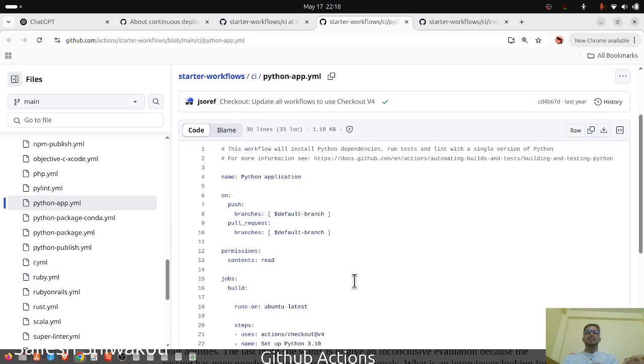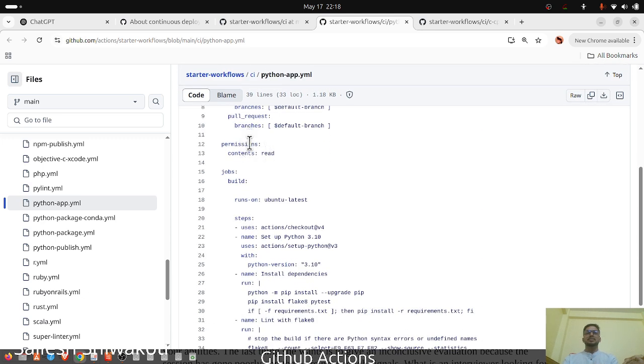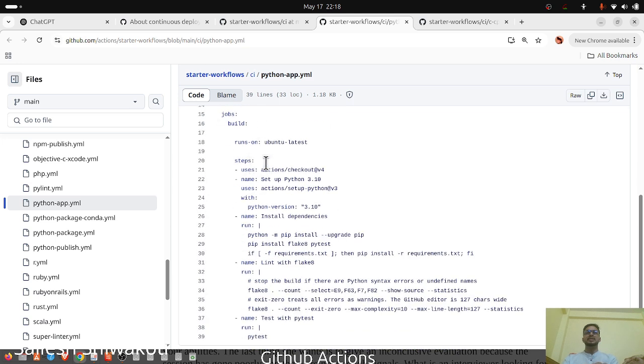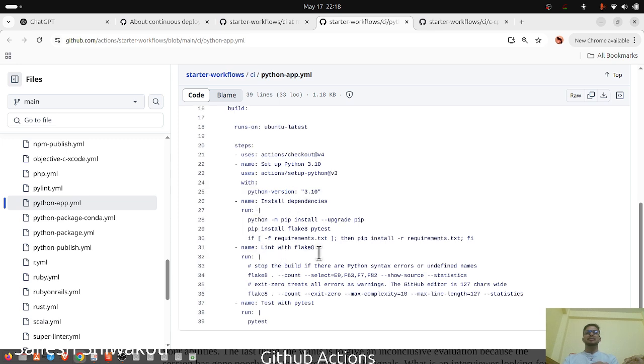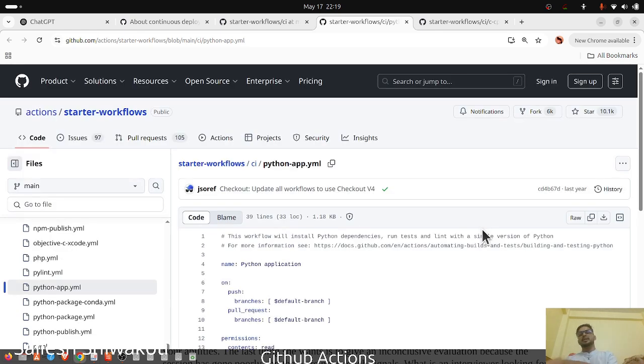Now let's see the Python app. It is again on push and pull request. Permissions contains read. Then Ubuntu latest, steps use this with Python version, installing dependencies, linting with flake8. Run flake8 with count, select E9,F63,F7,F82, show-source, statistics, exit-zero. So it counts flake8 errors in this repository. Maximum line length and maximum complexity are set, so the code cannot have overly long lines. Then pytest. So basically it's a Python app YAML.